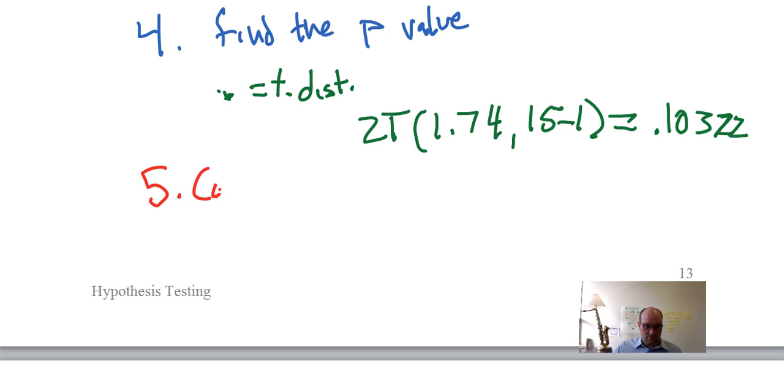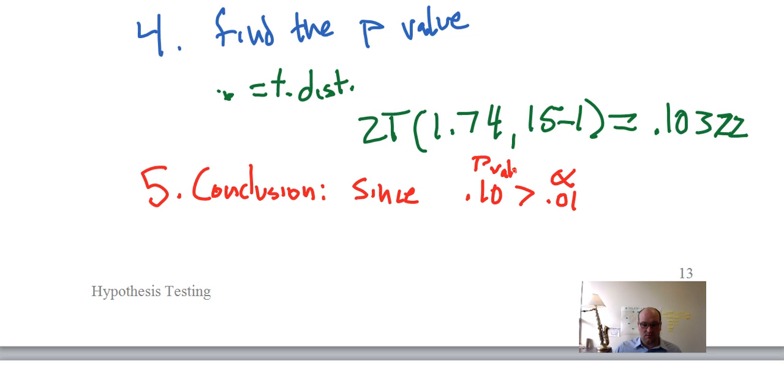So, conclusions. We say, since 0.10 is greater than our alpha of 0.01, so this is our alpha. This is our p-value. Remember, the rule says that if our p-value is less than alpha, then we reject the null.